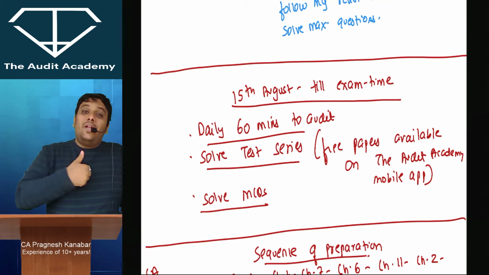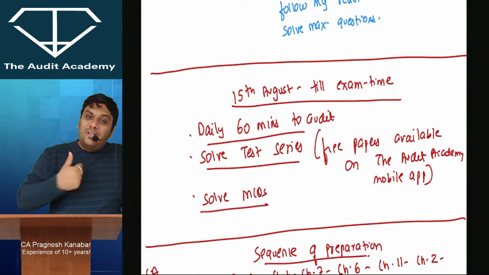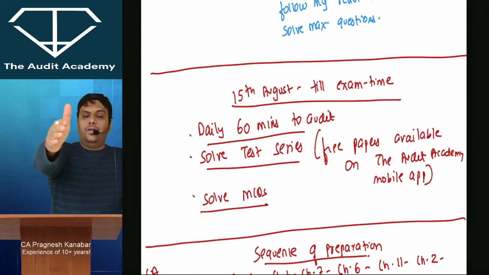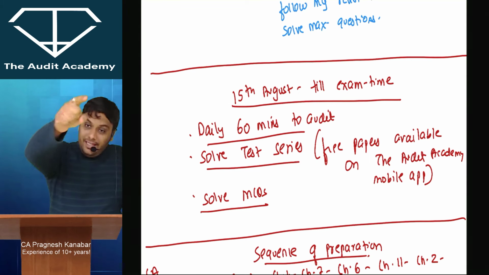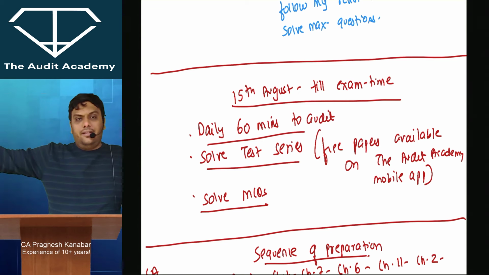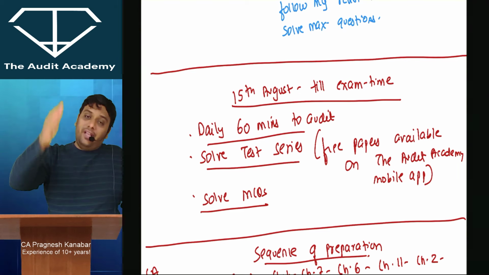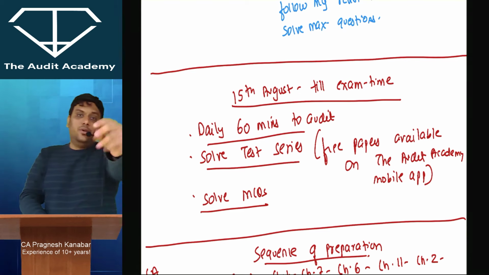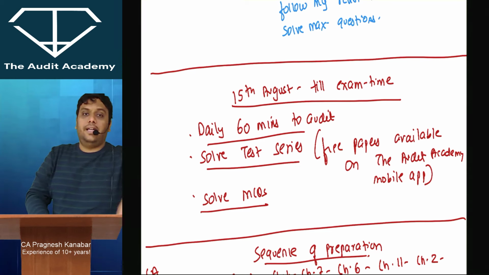My students who have scored 87 marks, 84 marks are not rank holders, but they still did it. So you can easily do it. Don't worry about it. These students who scored 87, 84, 75, 73, some of them were also repeaters. So if they have done it, even you can do it. When you do it, next time in the comment section of this video, do comment that, sir, I have done it, and we are going to celebrate together.